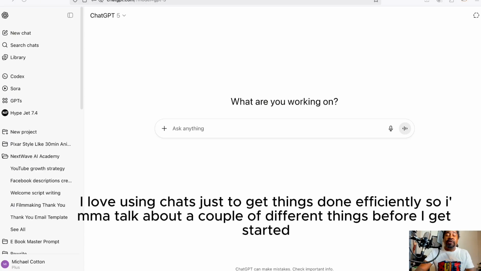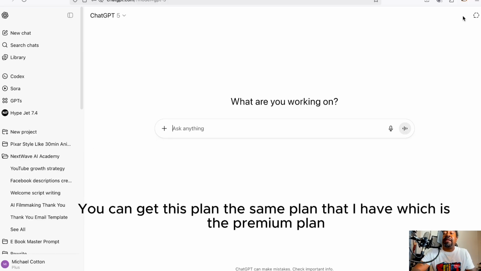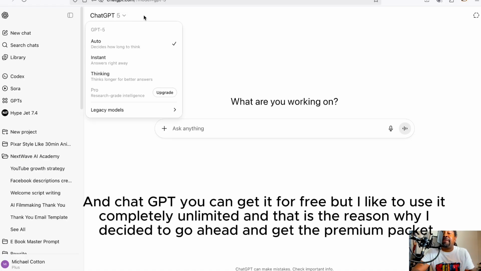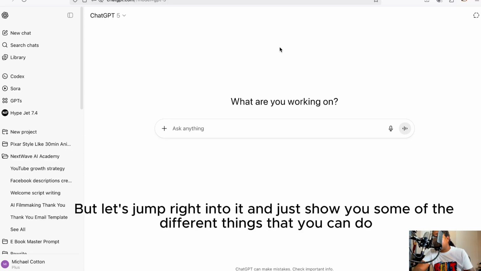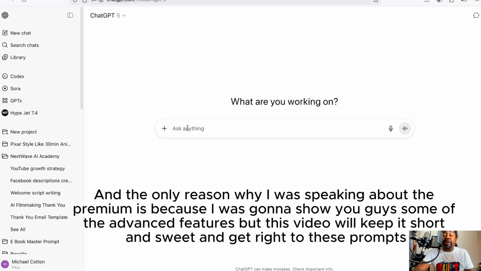I love using ChatGPT just to get things done efficiently. So I'll talk about a couple of different things before I get started. You can get the same plan that I have, which is the premium plan. ChatGPT you can get for free, but I like to use it completely unlimited, and that is the reason why I decided to go ahead and get the premium plan. But let's jump right into it and show you some of the different things that you can do. The only reason why I was speaking about the premium is because I was going to show you guys some of the advanced features, but this video will keep it short and sweet and get right to these prompts.